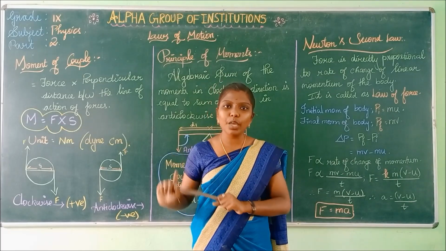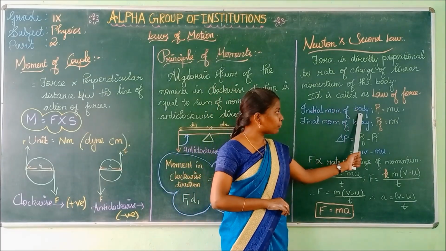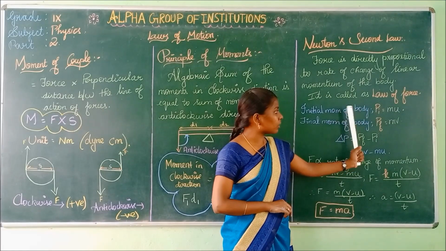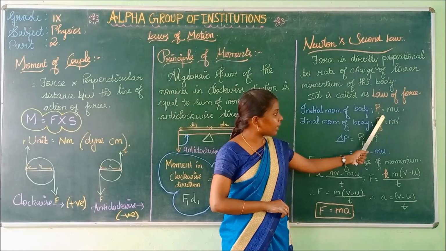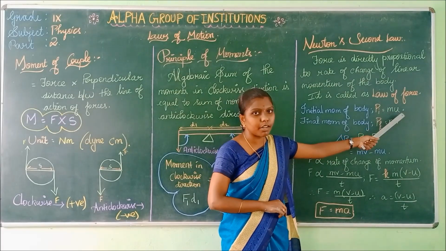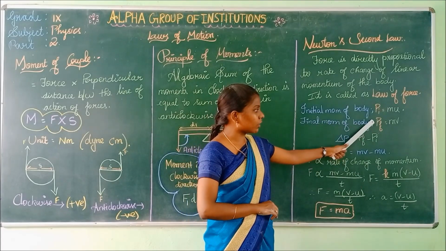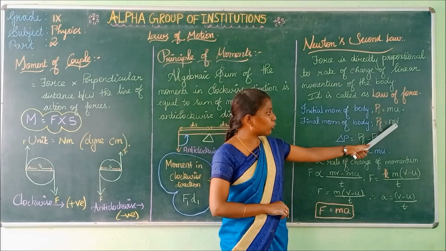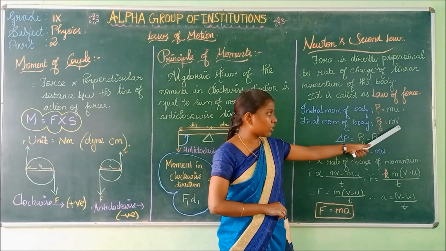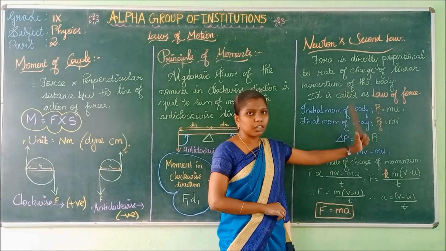Mass into velocity is called momentum. So Pi is equal to mass into velocity, where u represents the initial velocity. Final momentum Pf is equal to mv, mass into velocity, where v represents the final velocity.